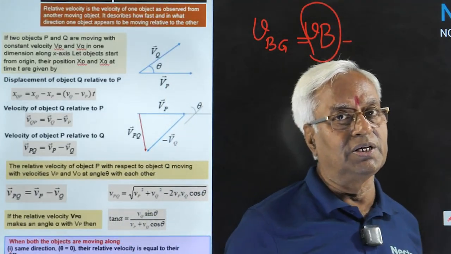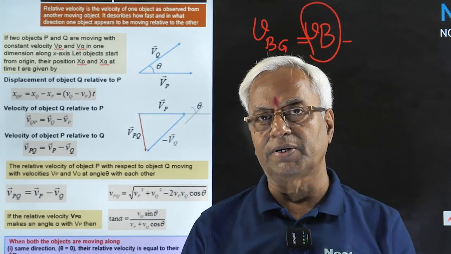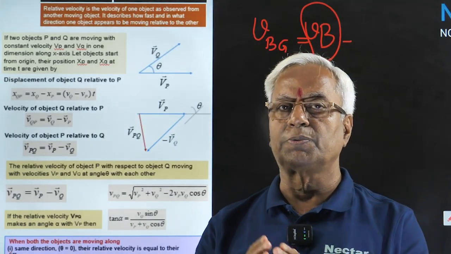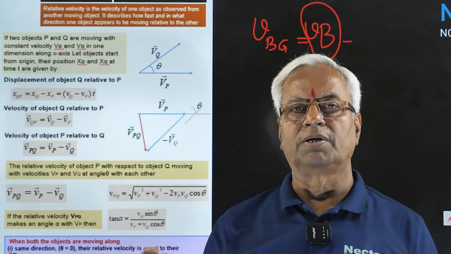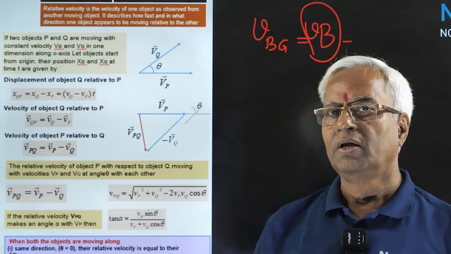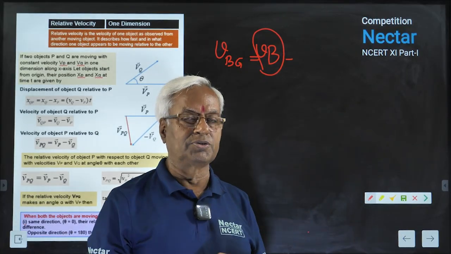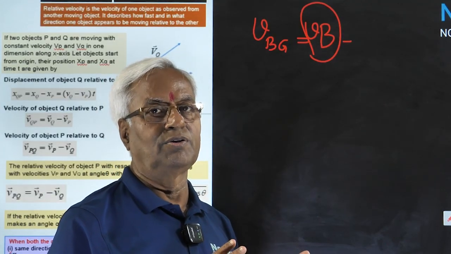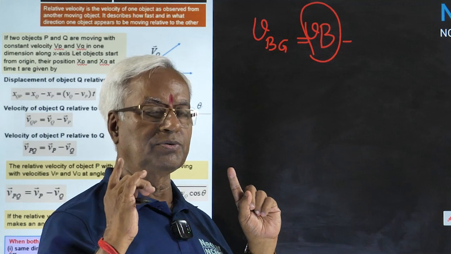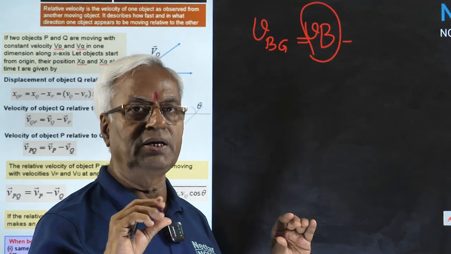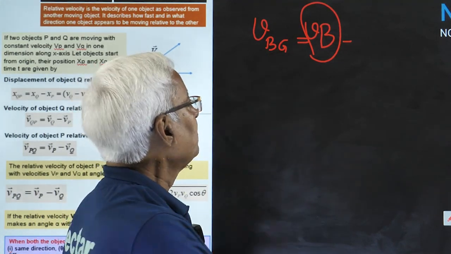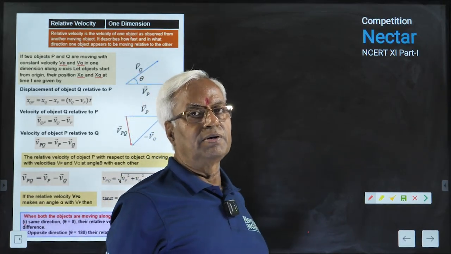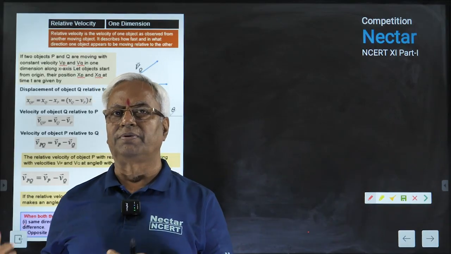Velocity of bus is 60 km per hour. It means it is with respect to ground, and it is not the convention to mention with respect to ground. We normally speak velocity of train, velocity of bus. So when you observe the velocity of something while you are standing, that is the absolute velocity. The observer is at rest, not moving, so he will always notice the absolute velocity. The concept of relative velocity is applicable only when the observer is moving.